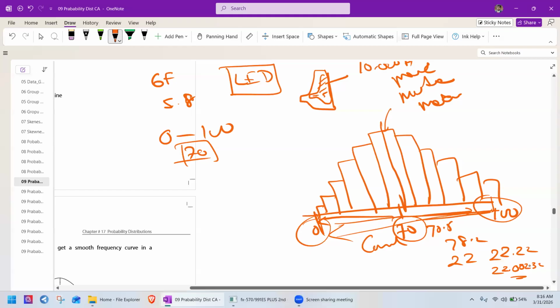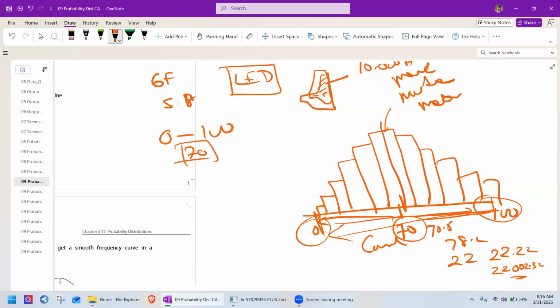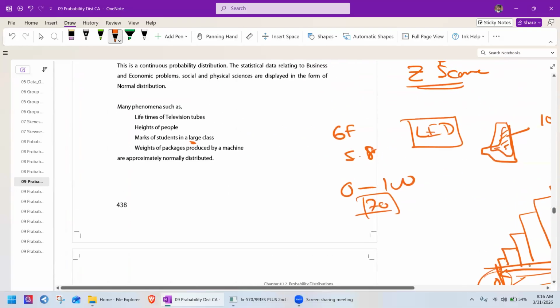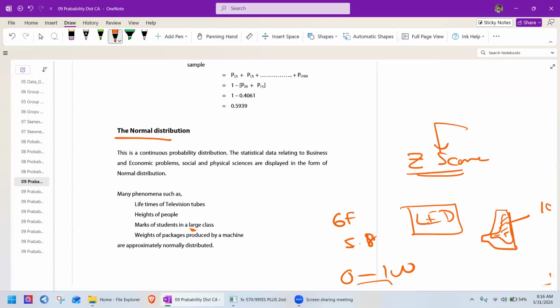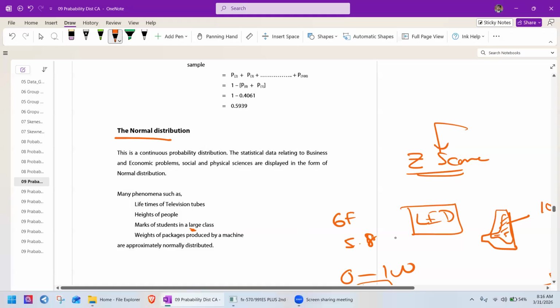So it takes any number. That's why we consider them a continuous variable. For a continuous variable, normally we may apply the normal distribution. So when we take large observations, these values are approximately normally distributed.